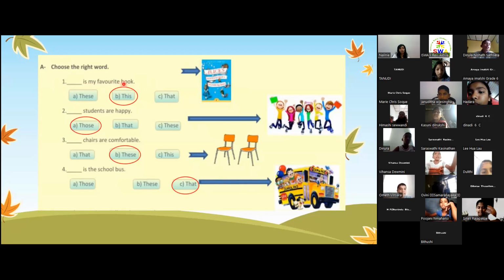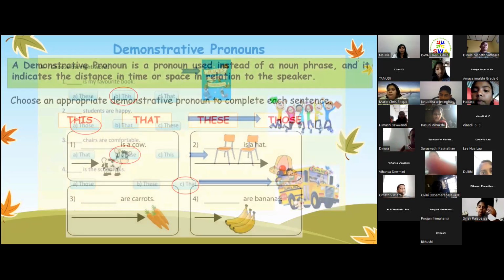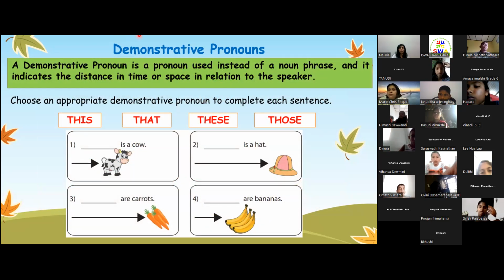This is my favorite book. Yes. Students are happy. Okay, third one. Stars are comfortable. That is a school bus. Very good, children. Very good. Okay, let's go to the next one.